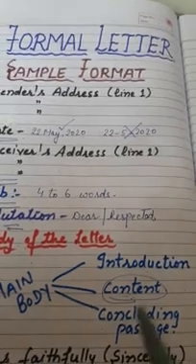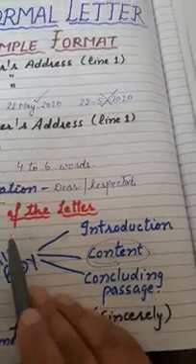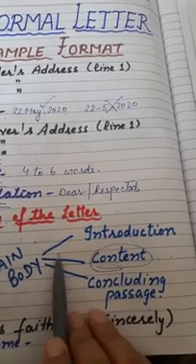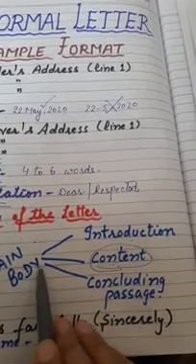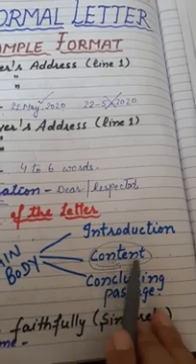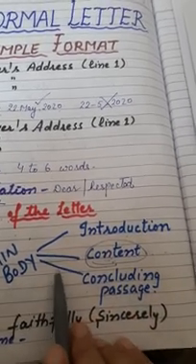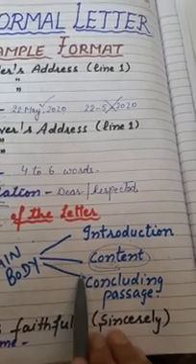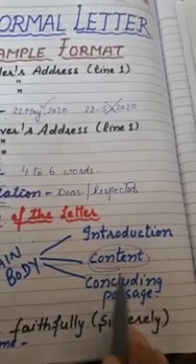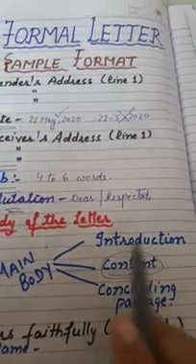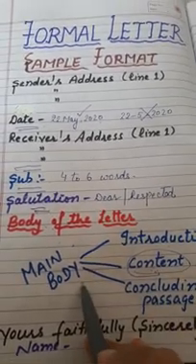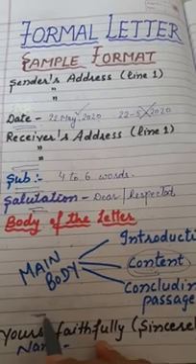Suppose you are writing a letter to the school principal regarding the change of section. So what will you write in the concluding passage? I hope you will accept my request and change my section. I shall be very thankful to you for this act of kindness. So this will be the concluding passage. Is that clear, students?